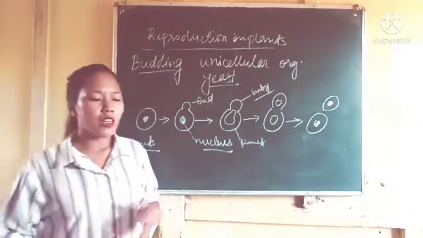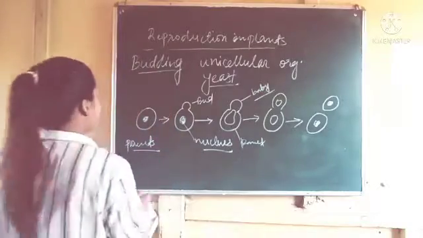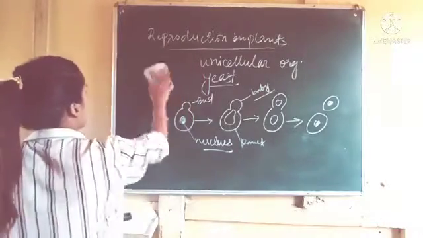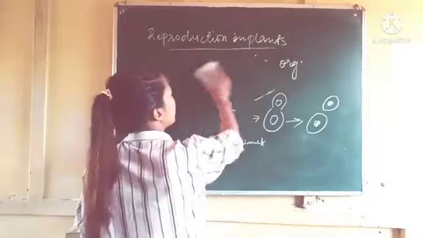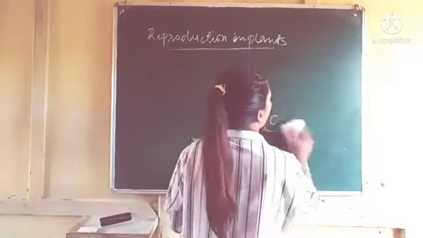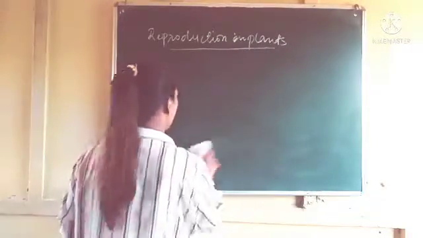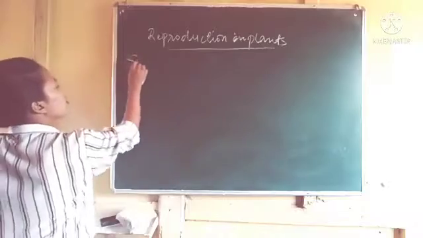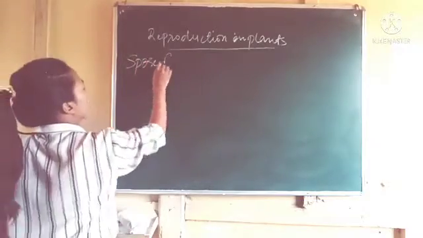This type of reproduction is called budding. Now next we will study another type of reproduction, that is spore formation. The second one is spore formation.